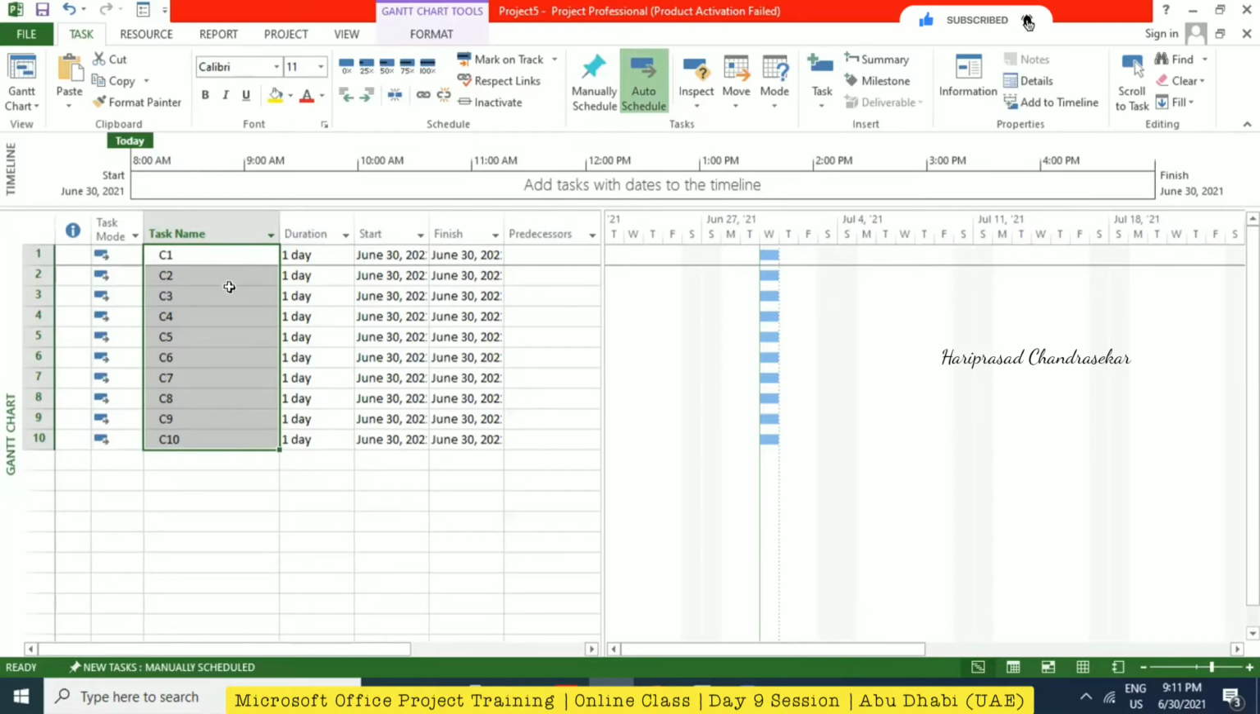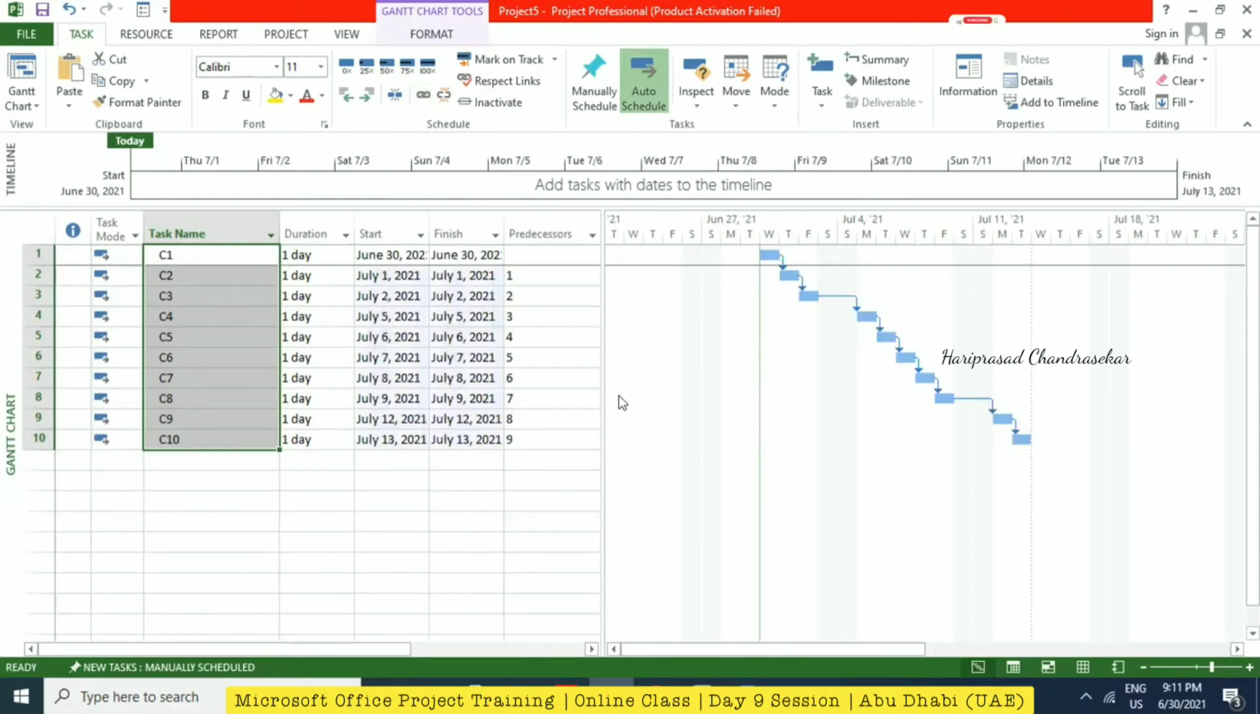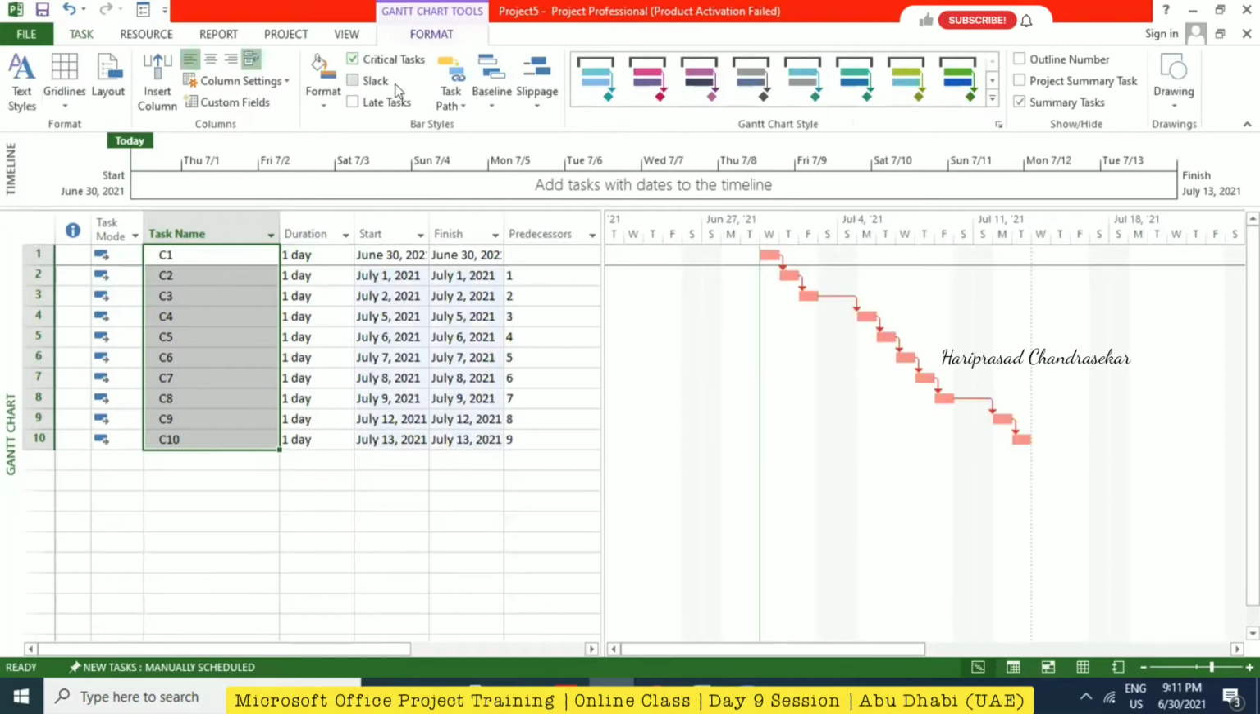Okay. Now what to do? One after the other, so I'm just going to link it. So it will be like this. Even we can just show critical tasks.